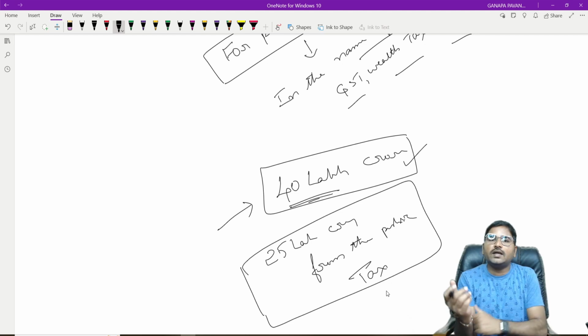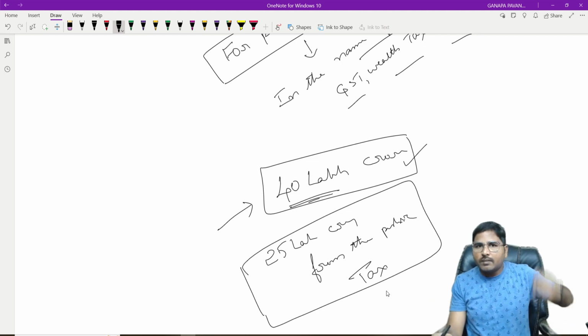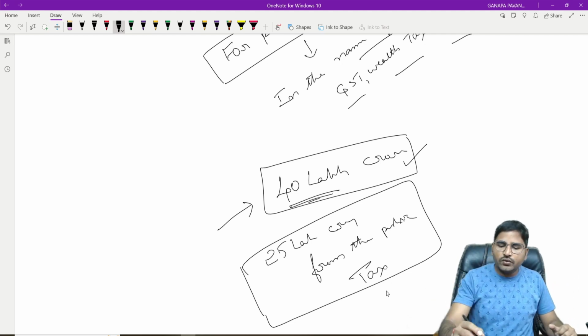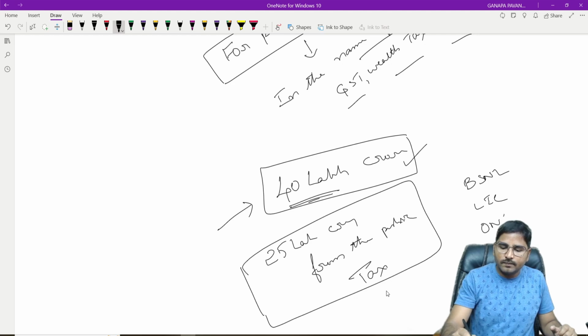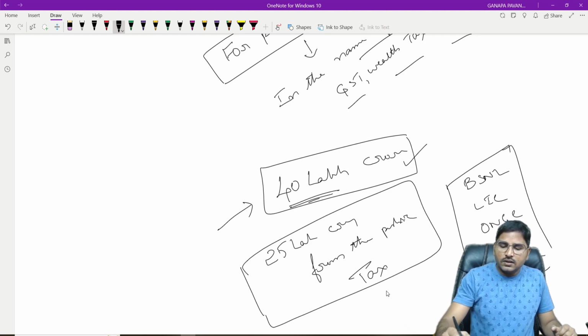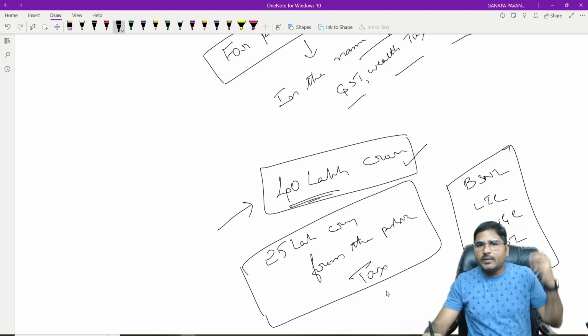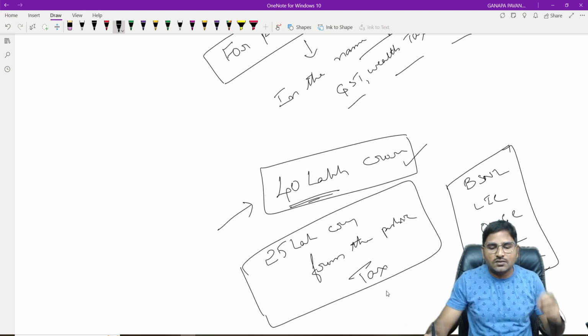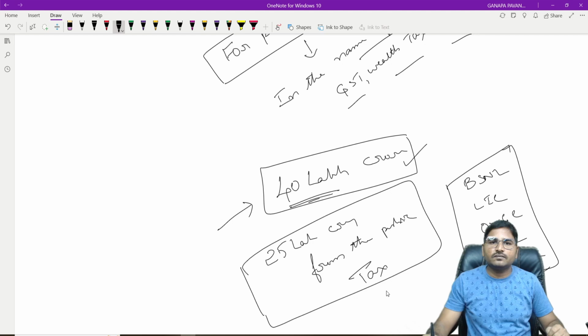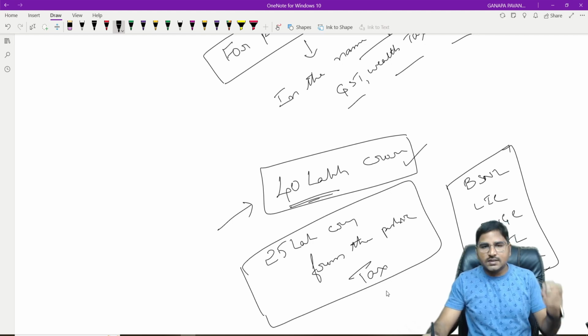But as far as the Indian government is concerned, the Indian government is also doing business, as you know, in the name of BSNL, LIC, ONGC, SBI, and IRCTC. All these are businesses of the government. Yes, the government also gets revenue, but it is not sufficient for social welfare activities, development and infrastructure of the country.